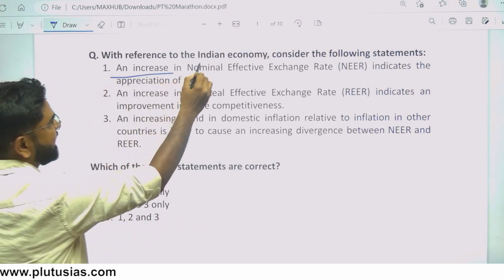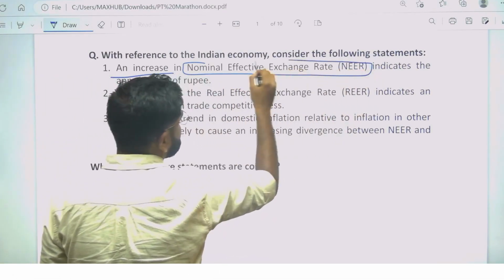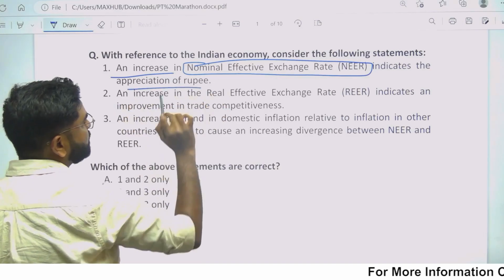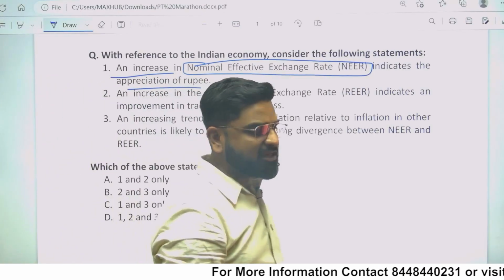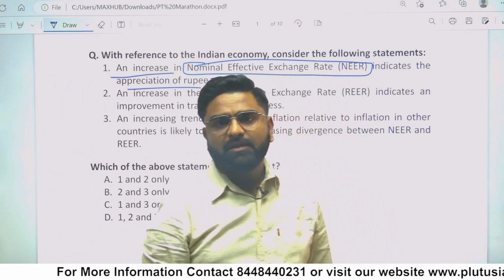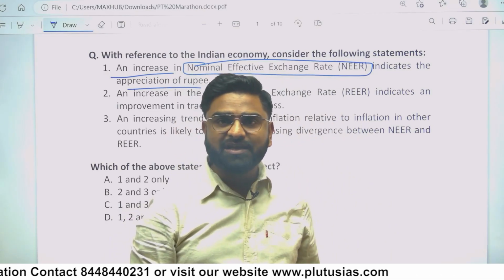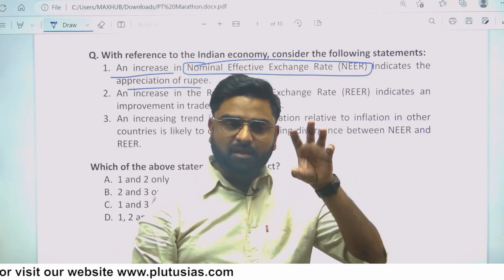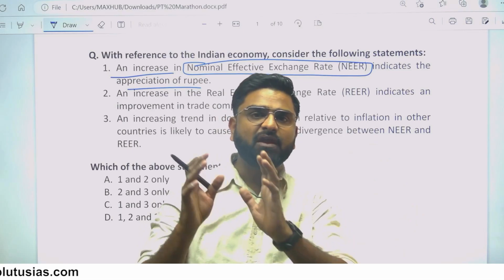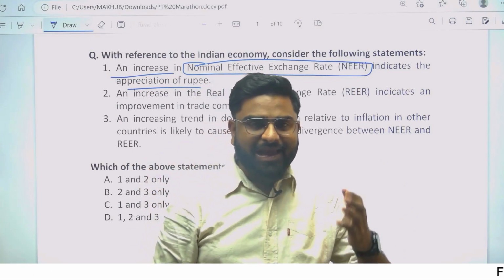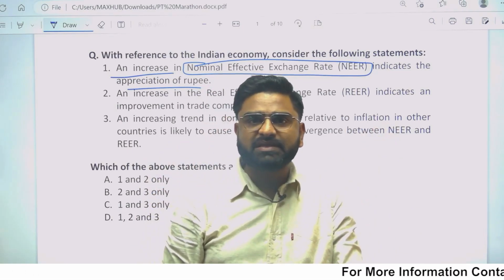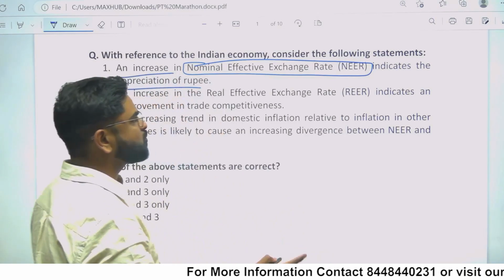An increase in NEER, nominal effective exchange rate, indicates appreciation of rupee. So from our studies of the classrooms, we know already what is NEER. NEER is nominal effective exchange rate. It is the exchange rate, meaning the value of domestic currency vis-a-vis a basket of foreign currencies. And a rise in NEER always means appreciation of rupee. So it's a very factual, conceptual statement.